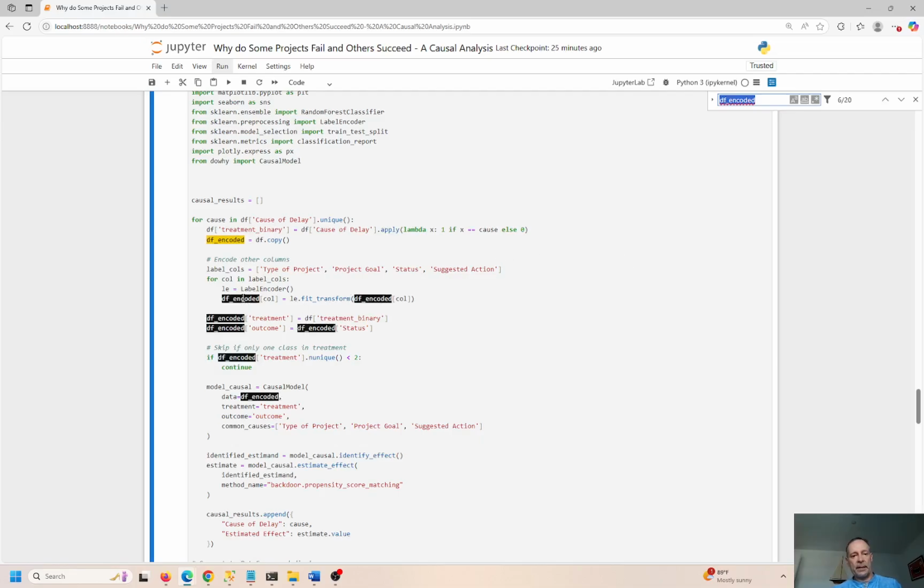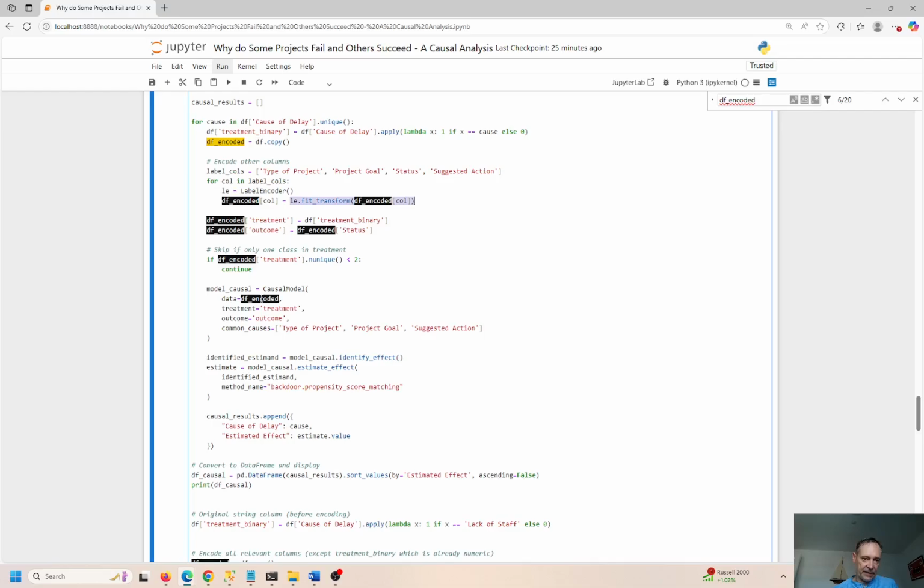So here are the encoded columns, and the label encoder fit transform is doing all the magic right here. So we have the treatment binary, DF encoded status coming into treatment and outcome. So there's encoding, if encoding treatment less than 2, continue. Then we have the encoded representation of that data frame that I just showed you fed into data.